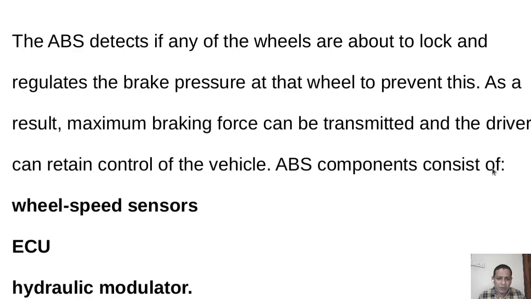The components of an ABS are wheel speed sensors. That is, the wheel speed should be sensed, and if it is 0, at that time we should apply the ABS. Then there is an electronic control unit. The sensor signal will be given to the ECU.